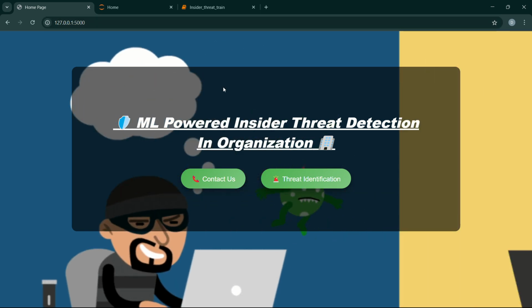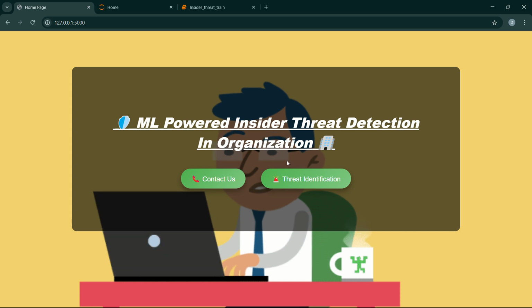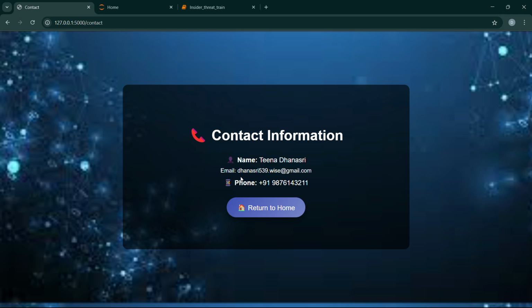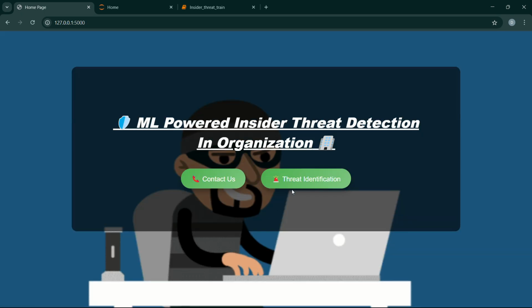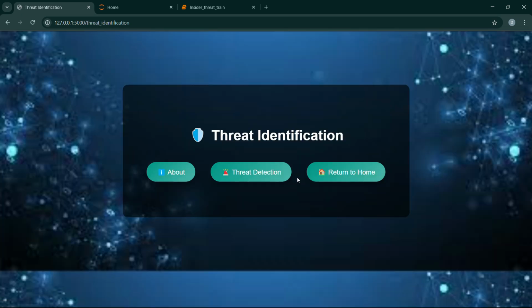Here it shows contact and insider thread detection. If we click contact information, it will show the details. And next, if we select thread detection, it shows the options like about thread detection and return to home.